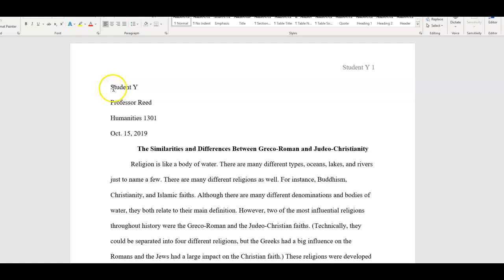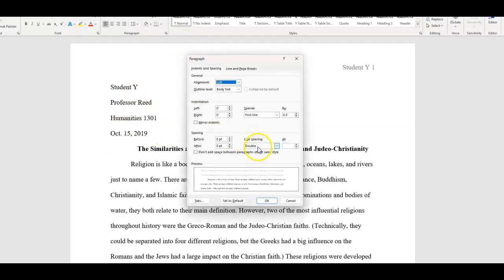So that goes, this is called the heading. Your name, my name, course, and the date. If you haven't messed with your margins on your Word document, then you're okay. This is double spaced. Again, under paragraph, you'll notice it says double down here. So everything's going to be double spaced.